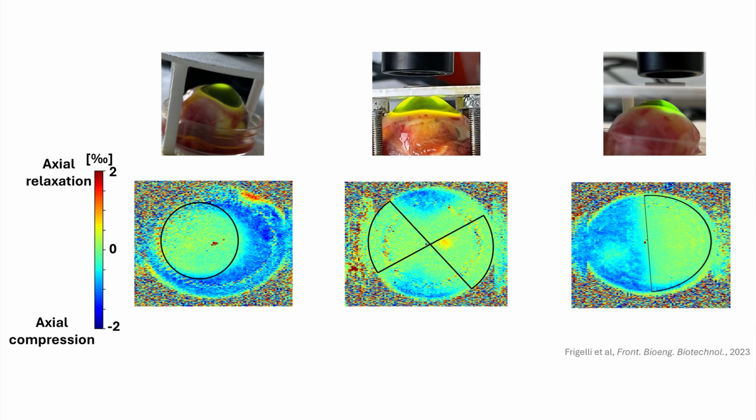To bridge this gap, we built a finite element model of the treatment. So, at first, we went to the laboratory. With porcine eyes, we performed cross-linking ex vivo, and we quantified the mechanical changes and the refractive changes induced by cross-linking with our optical coherence elastography setup. Once this proof of concept was successful, we built the model.